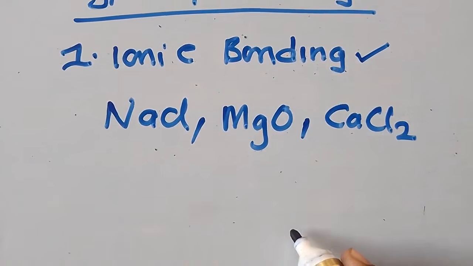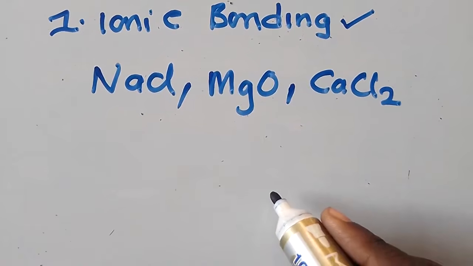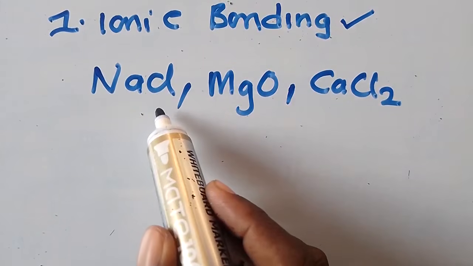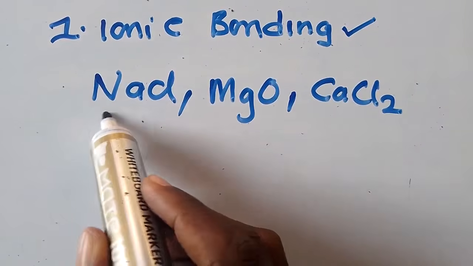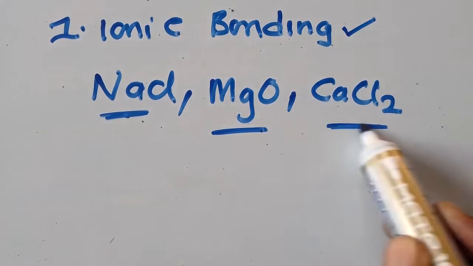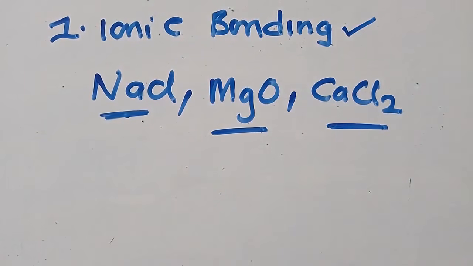These are just a few examples. Any compound that exists between a metal and a non-metal is called an ionic compound. These are some of the examples that you need to consider.